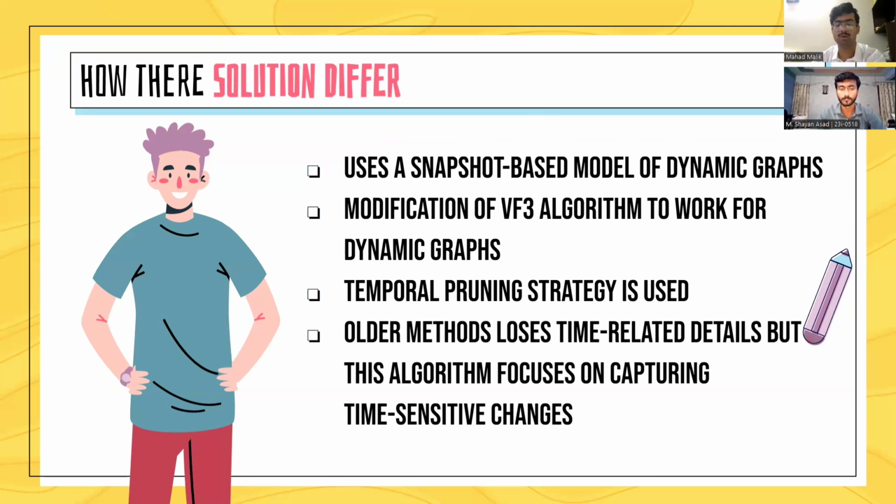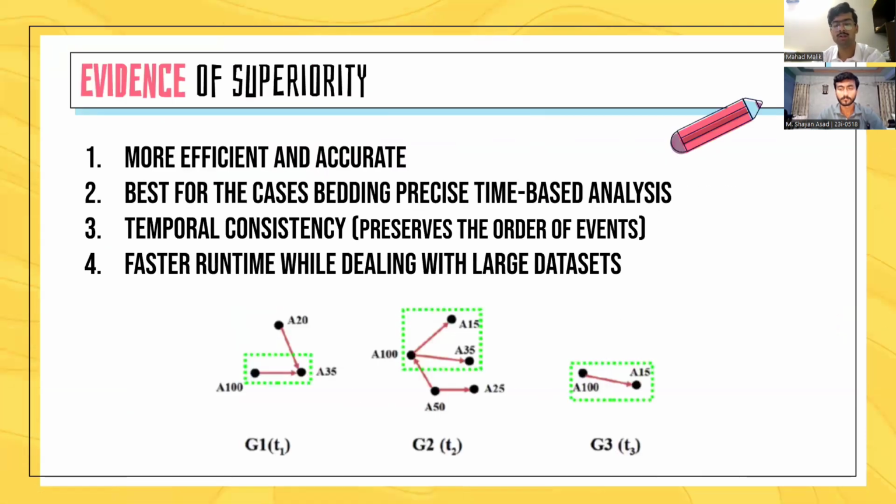Next is the evidence of their superiority. Oberoi and his team's algorithm is not the most superior one, but they have mentioned that it is the second superior. The effectiveness of Oberoi's method was proven through experiments with real-world datasets. It outperformed other leading algorithms like Mackey's and temporal RI, both in terms of efficiency and accuracy. In particular, it excelled in scenarios that required detailed temporal analysis. The results showed that it maintained the temporal consistency of the graphs, all while achieving faster runtimes than its competitors.